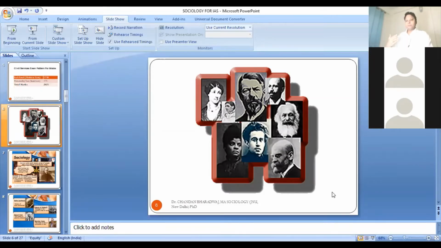So the point here is that the discipline emerged in the early modern industrial phase of European society. After that, it matured with the effort of especially Karl Marx, Emile Durkheim, and Max Weber. These three thinkers became the founding fathers of sociology.